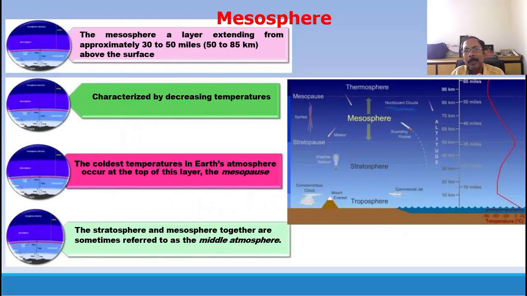Now we have the mesosphere. Mesosphere, the rarefied atmosphere, has very little air. The temperature there is very, very low. It is called the coldest layer, ranging from minus 2 to minus 92 degrees. If you go to a higher altitude, temperature drops because air is becoming rarefied in this layer, so neither IR nor UV can get absorbed there.